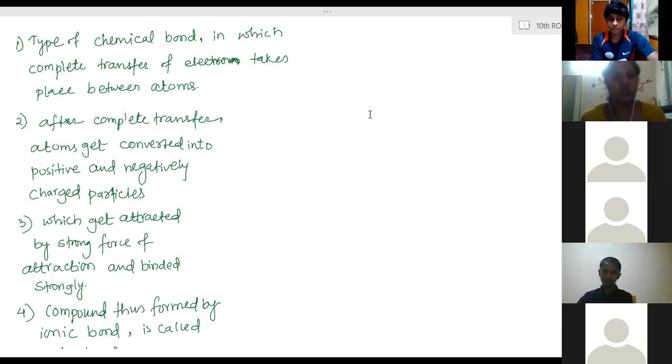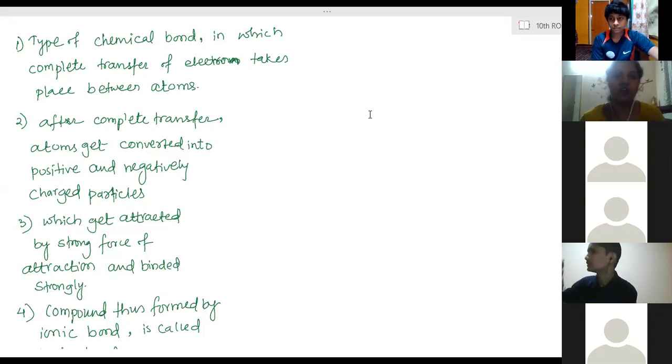So mostly two or more non-metals combine together by covalent bonding. And ionic bond is the formation of ions. That is done by a metal and a non-metal. Only when a metal and a non-metal combine together do they form an ionic bond, because metals have the property of losing electrons and non-metals have the property of gaining electrons.